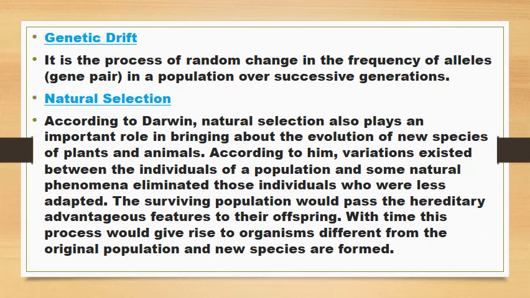According to Darwin, natural selection also plays an important role in bringing about the evolution of new species of plants and animals. According to him, variations existed between the individuals of a population, and some natural phenomena eliminated those individuals who were less adapted. The surviving population would pass the hereditary advantageous features to their offspring. With time, this process would give rise to organisms different from the original population, and new species are formed.